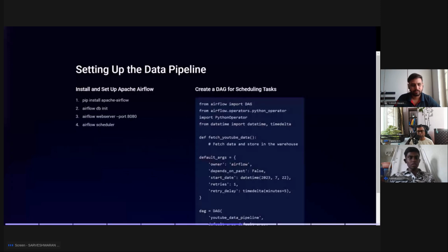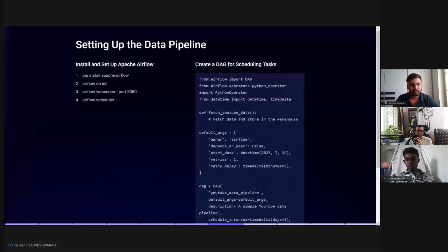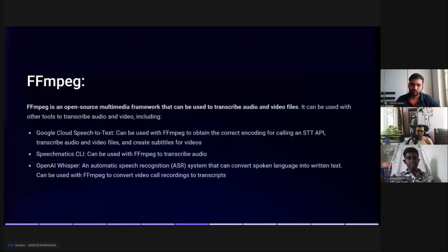And I got the solution using FFmpeg. Actually, FFmpeg is a benchmark which, like you said, is used for transcription of audio and video, right?